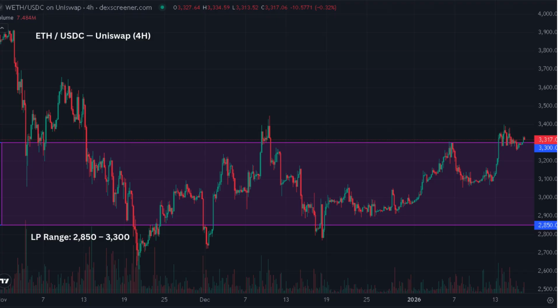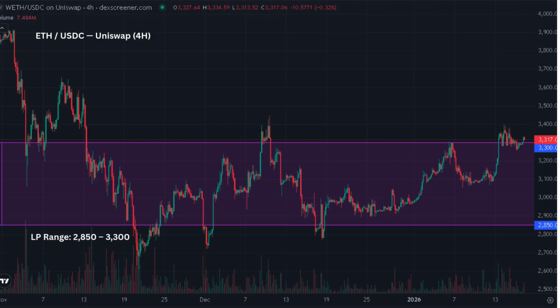shifts. When we talk about a range, we are not referring to the highest or lowest wick on the chart. A liquidity provider range is defined by repeated acceptance and rejection zones, where price spends most of its time. This is the area where liquidity providers are typically paid through fees. Extreme wicks are ignored unless price reaccepts and begins to trade there consistently.